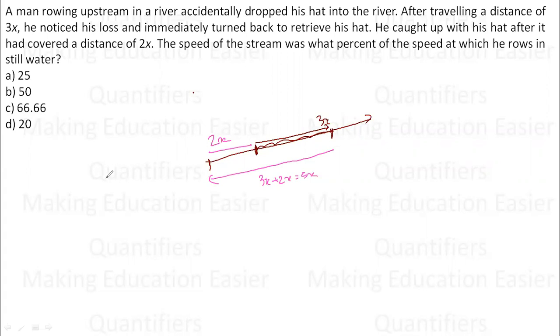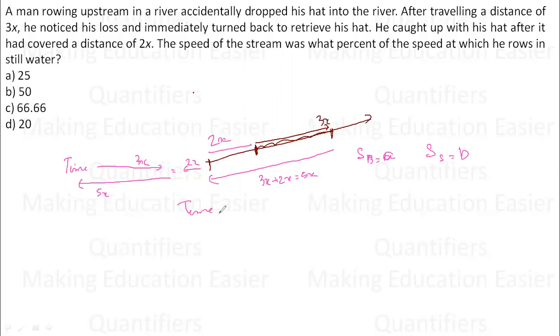Now what is the only relation I can put out from here? That the time in which the boat traveled 3x upstream and then 5x downstream is equivalent to the time in which the hat traveled 2x downstream, obviously at the speed of the stream only. So let us say the speed of boat is A, or the speed of stream is B, a very simple thing. Now what can I say?